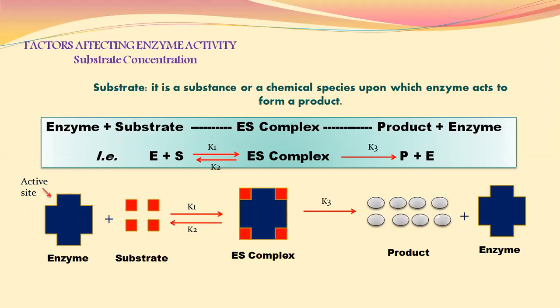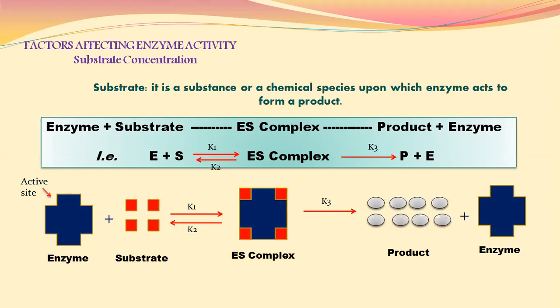All the four substrates get connected with the active sites of an enzyme and they form ES complex. Later on, product is formed. Again, for our convenience, we have considered here that one substrate molecule forms two product molecules.